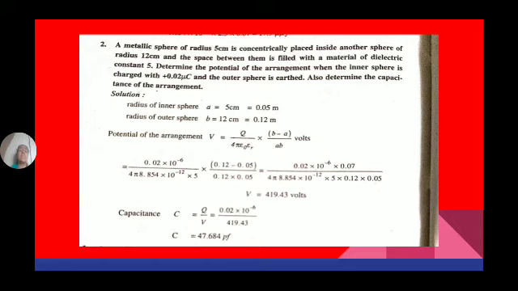See, the radius of the inner sphere is 5 centimeters, which is equal to 0.05 meters. And the radius of the outer sphere is 12 centimeters, that is 0.12 meters. So the potential of the arrangement is V equal to Q by 4 pi epsilon into (B minus A) by AB, which is equal to 419.43 volts. So the distance we have to take is B minus A.